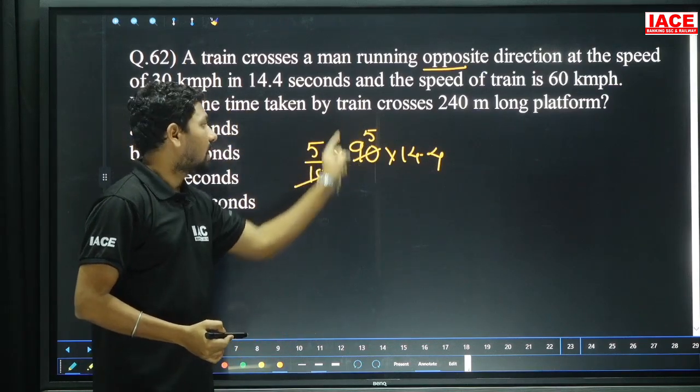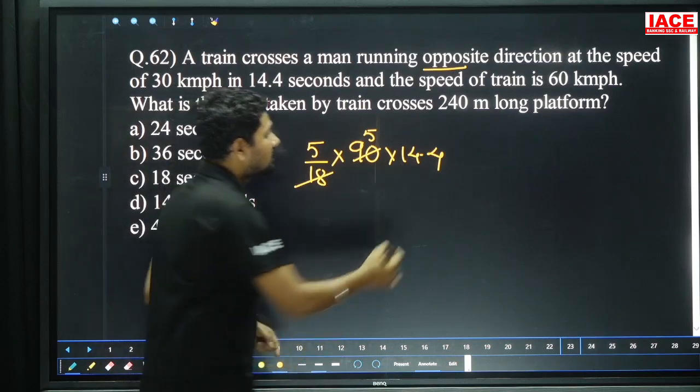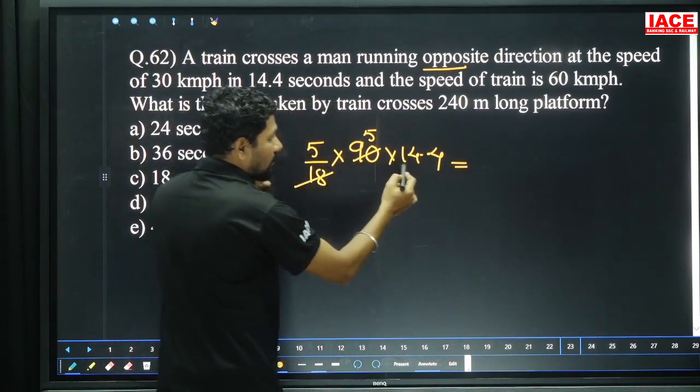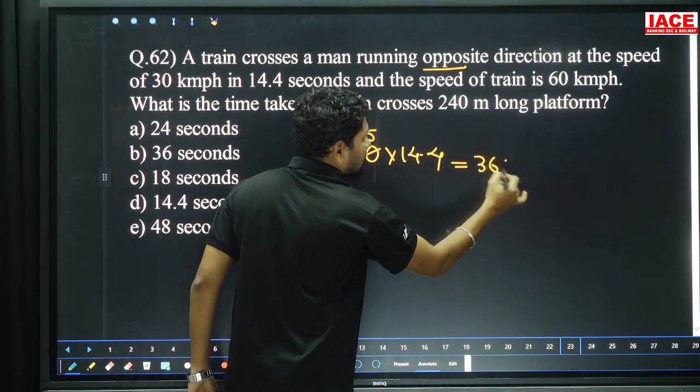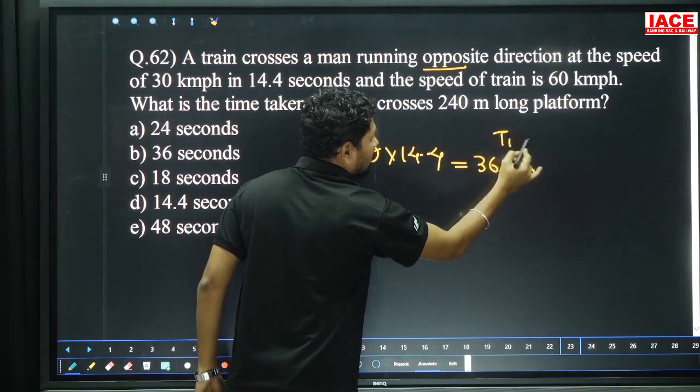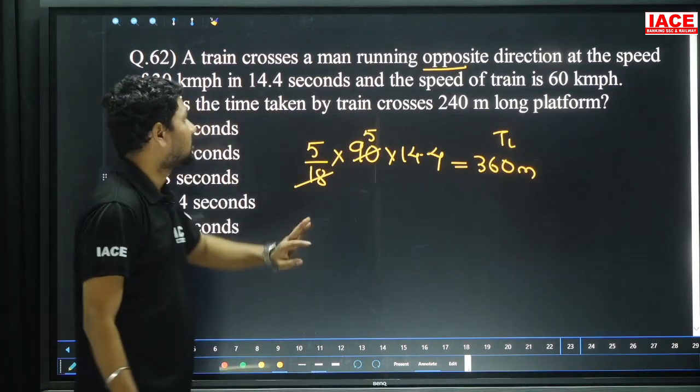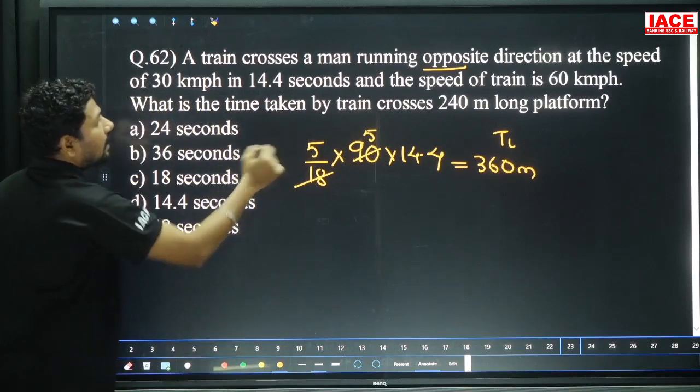25 we can also write as 100 by 4. Okay, 4 divides 144, which gives how many times? 36. It is equal to 360 meters. Train length is how many meters? 360 meters. Now coming to the platform.